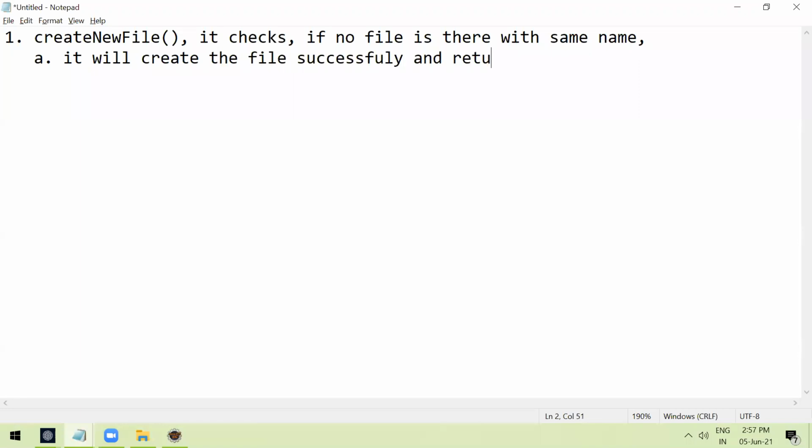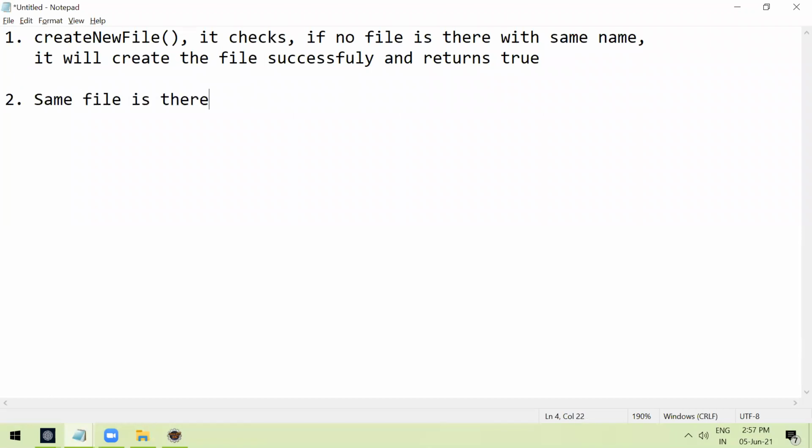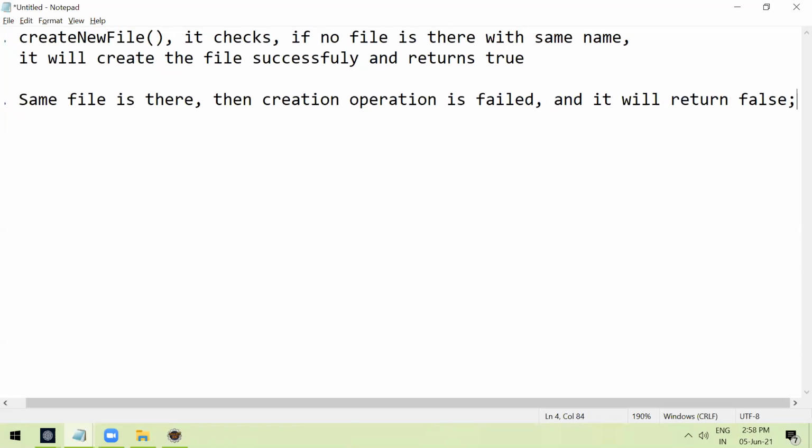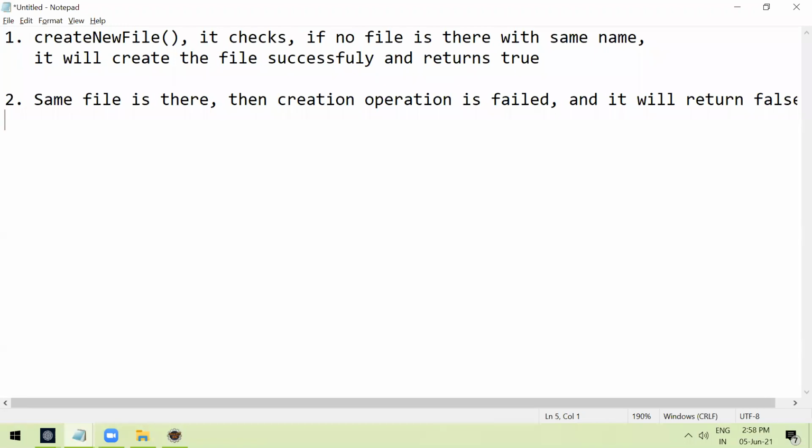And returns true. In case the same file name already exists, right? Same file is there, then file creation operation is failed, right? It means it will not create new file. It will return false. It means create operation is failed, right?